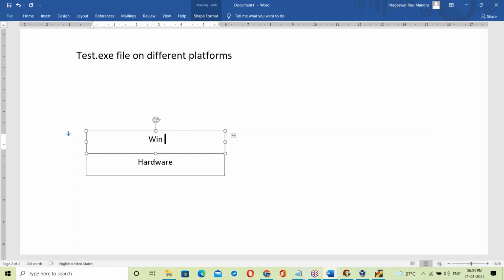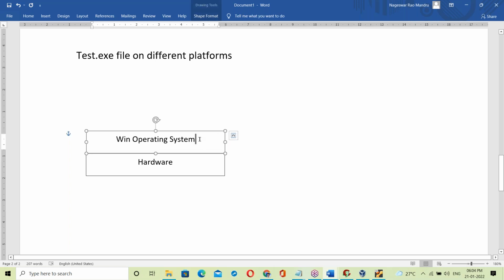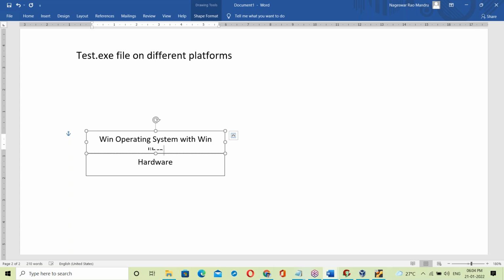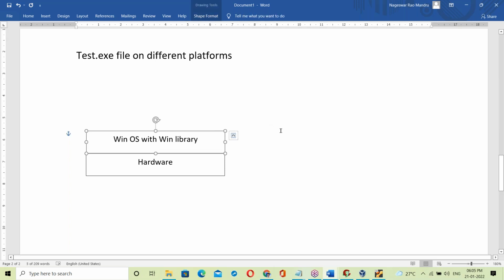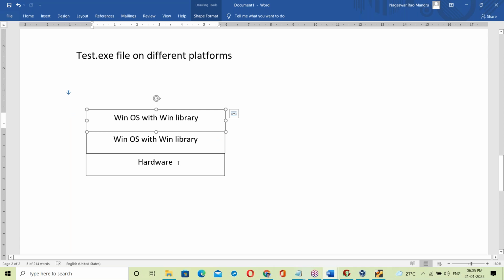suppose Windows operating system. On top of hardware, Windows operating system. Windows OS with Win library. Windows OS with Windows library. So hardware, and on top of hardware, Windows OS with Windows OS library here.